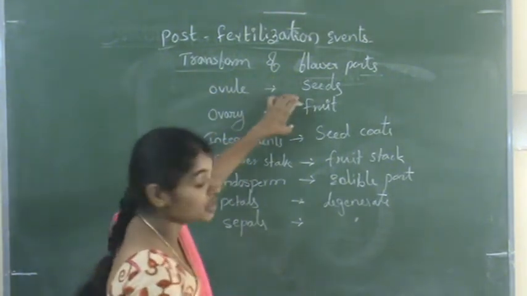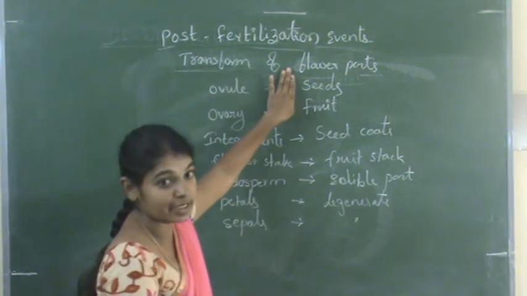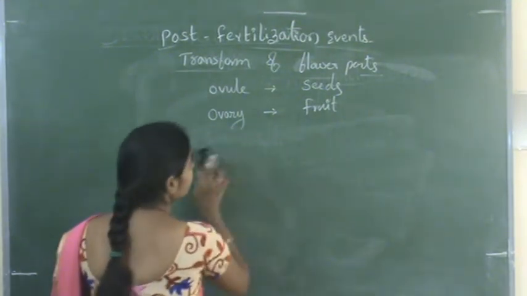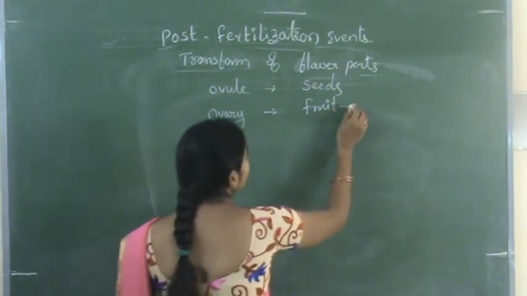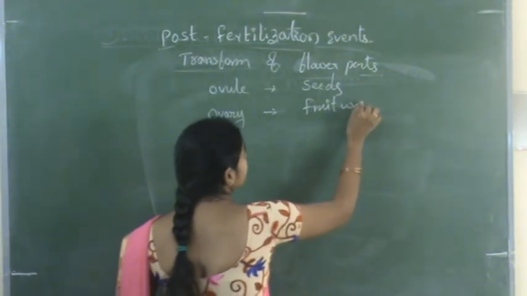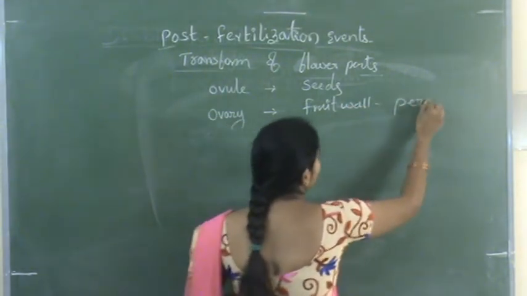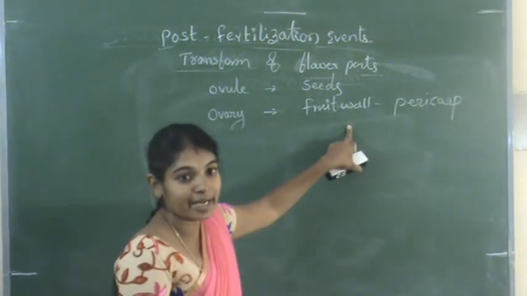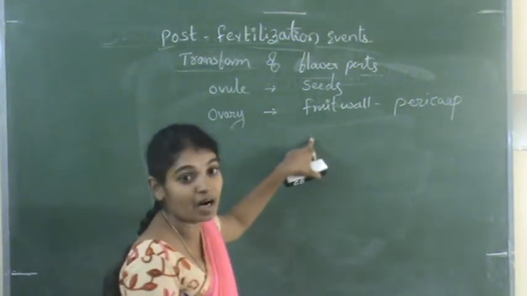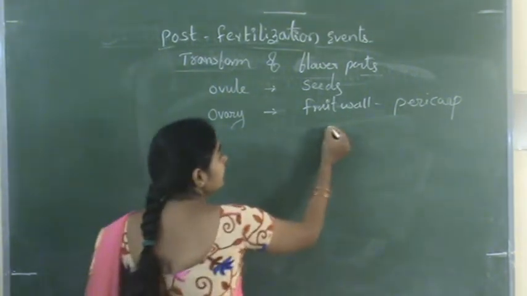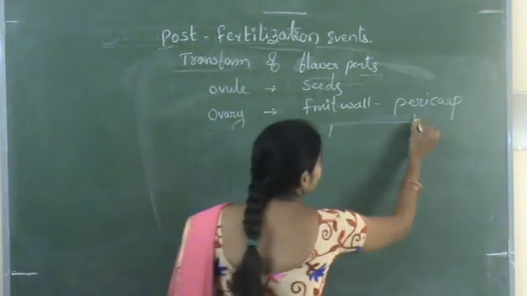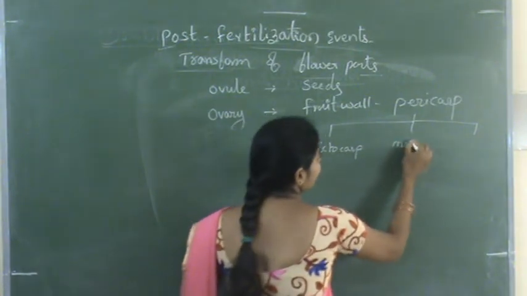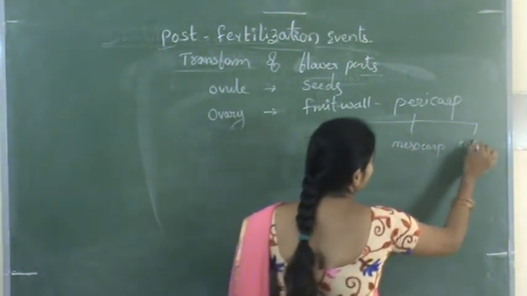So only the ovary develops into the fruit, the ovule develops into the seeds, and the fruit is covered by a fruit wall which is called the pericarp. The pericarp is a three-layered structure, containing three different layers: ectocarp, mesocarp, and endocarp.